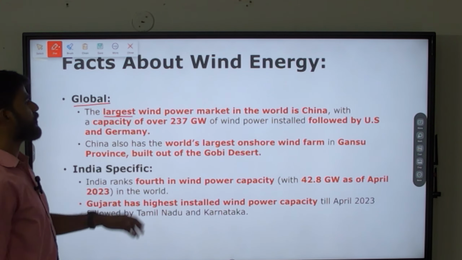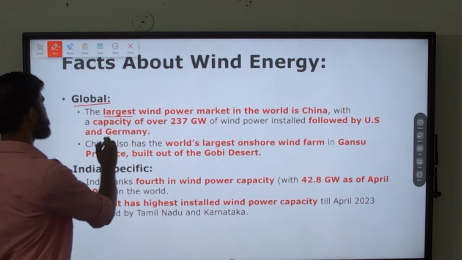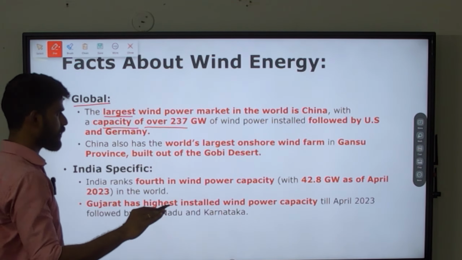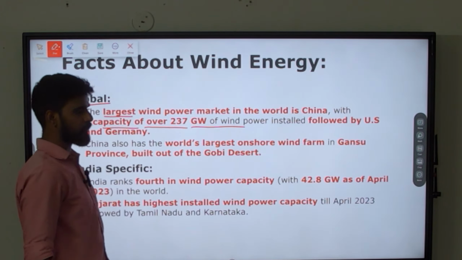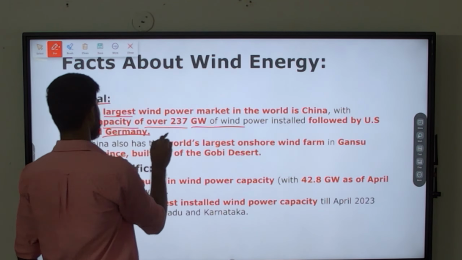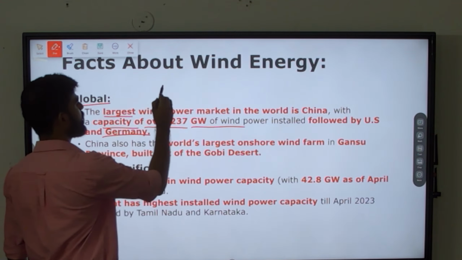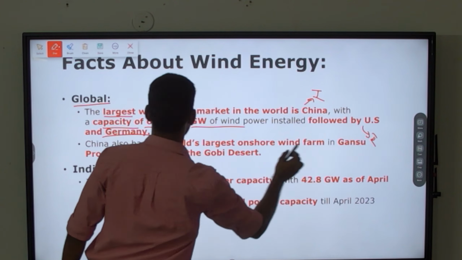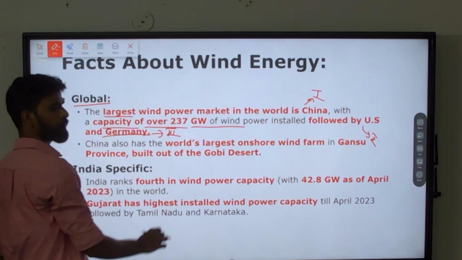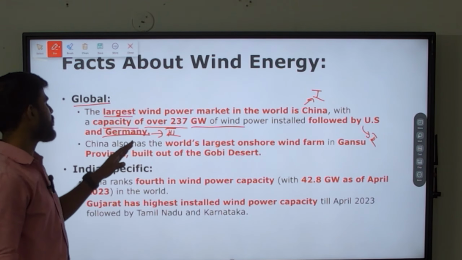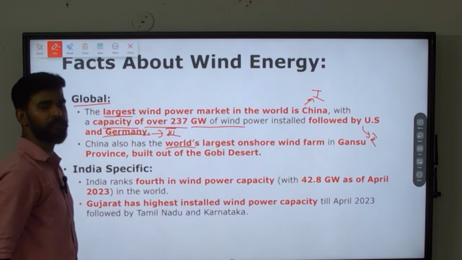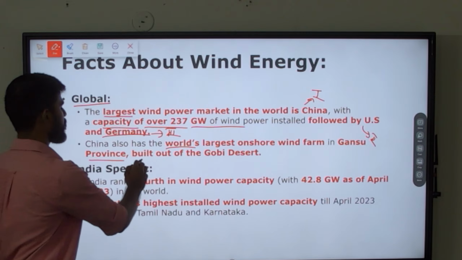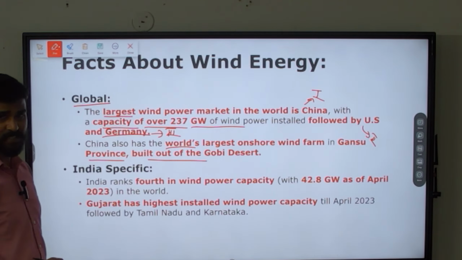Globally, the largest wind power market in the world is China. How much capacity do they have? They have a capacity of over 237 gigawatt, up to April 2023, followed by the US and Germany. So first is China, next comes the US, and Germany is third. This you need to know. China also has the world's largest onshore wind farm, present in Gansu province, built out of the Gobi Desert in China.